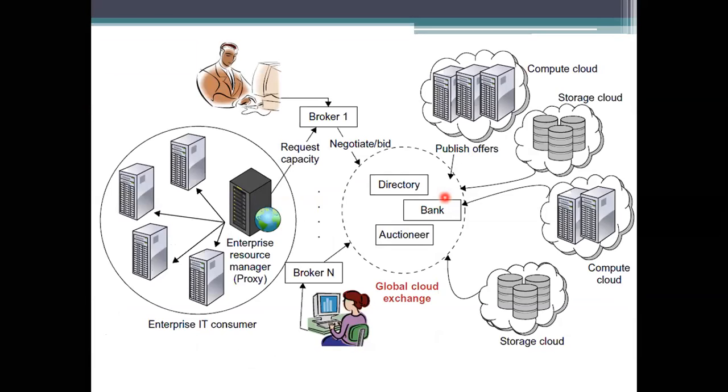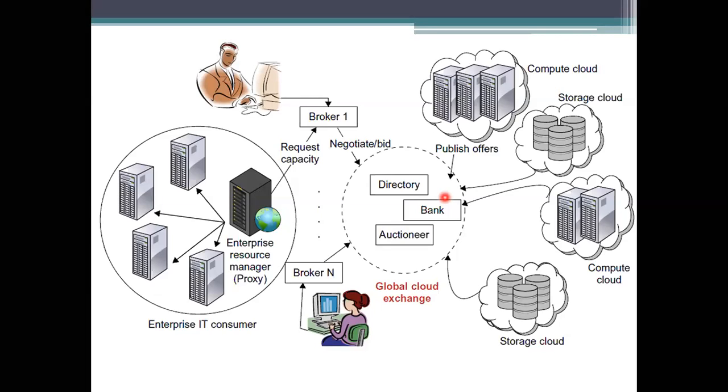And we are dealing with these cloud resources also. When we are dealing with cloud resources, there is a possibility of making these resources work with other computing clouds also. So for other computing clouds, we need to maintain brokers here. We maintain many brokers, 1 to n brokers will be available with us. If you see this diagram, this diagrammatical representation shows the different clouds here: compute cloud, storage cloud, and then the enterprise IT consumer, which has the proxy, and then the global cloud exchange.